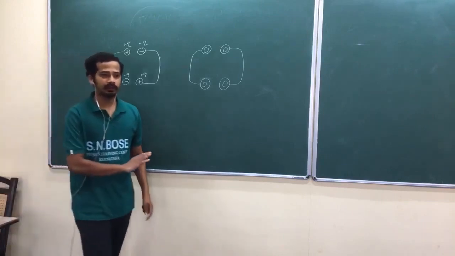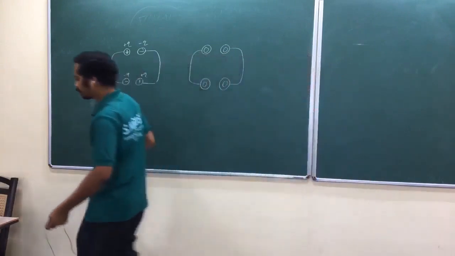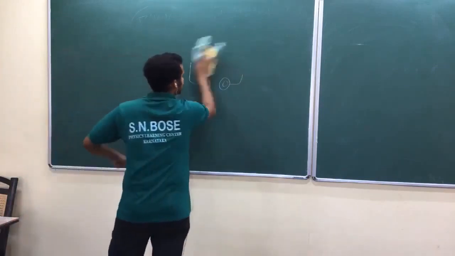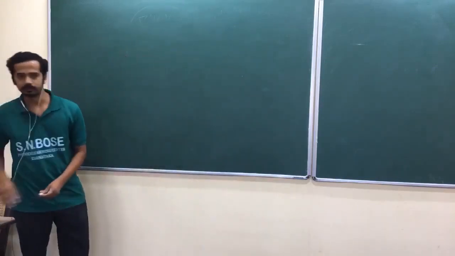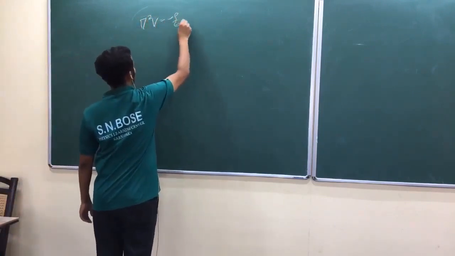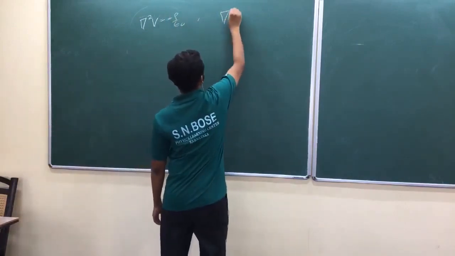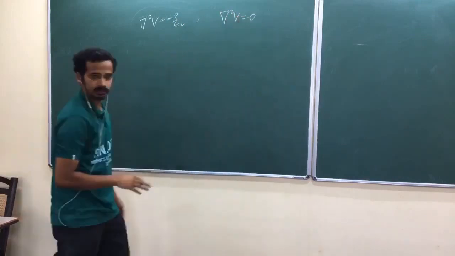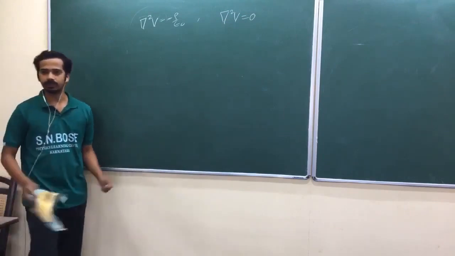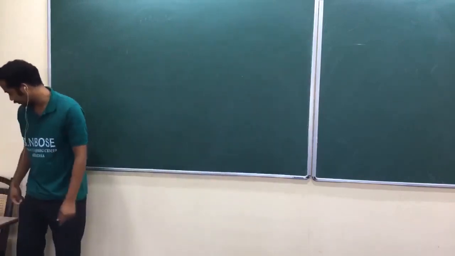Now, until now, we haven't touched del square V equal to 0, isn't it? I told you this whole chapter is a potential formalism. Potential formalism is solving either the Laplace equation or Poisson's equation. We have two equations: del square V equal to minus rho by epsilon naught. So in the region where rho equal to 0, what would happen? Del square V equal to 0. We haven't touched that one. Still, we are trying to escape from that because it's not that easy. You have to separate the variables. We will do that in the next part.